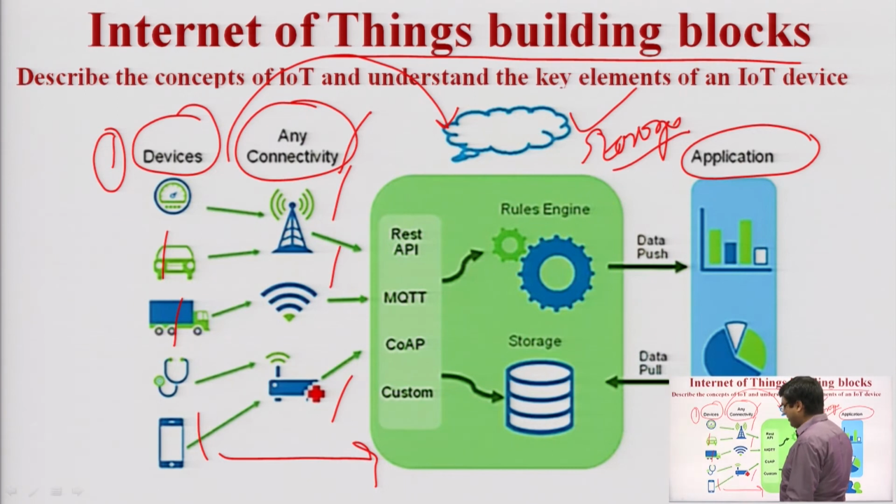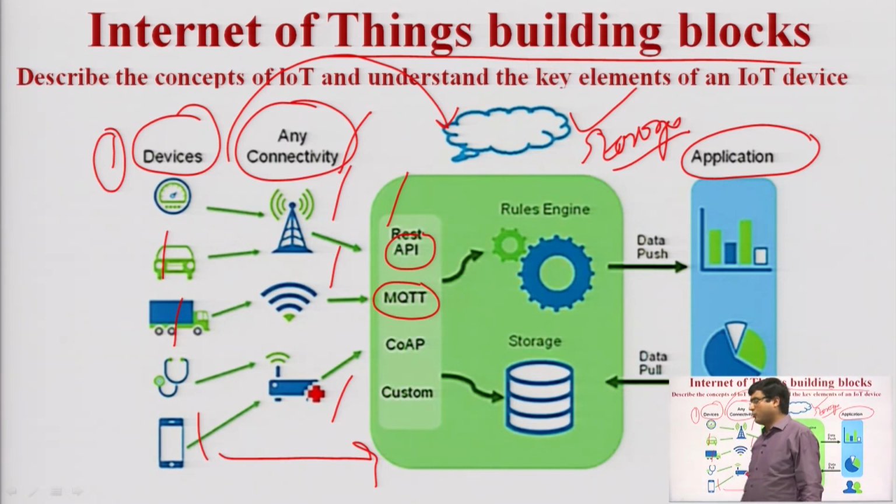Okay, and there is a set of protocols. Protocols are designed so that the data can be communicated or stored to the cloud effectively. So there is REST API. REST basically means application protocols. Okay, MQTT, message queue telemetry transport protocol. It is basically a subscriber-broker based protocol.